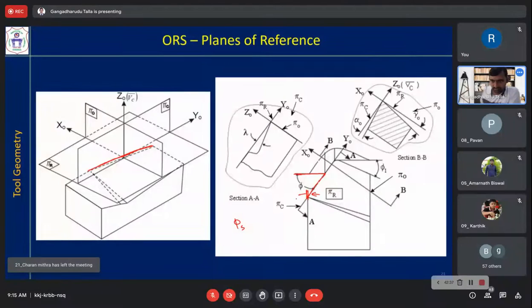Don't get confused between phi s and phi. This phi is 90 minus phi s, which is always true. We are defining phi now, not phi s; phi s was in the ASA system. This is called the principal cutting edge angle or approach angle.